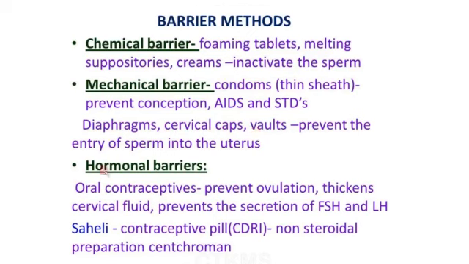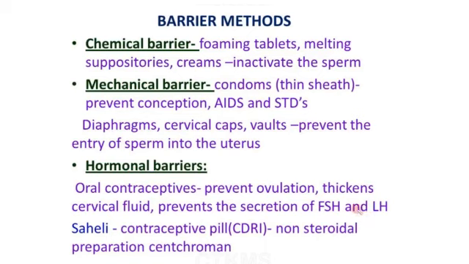Next one is hormonal barriers: oral contraceptives, that is pills. Pills means tablets, which are used for preventing ovulation. The important function of these contraceptives is that they prevent ovulation and thicken the cervical fluid so that it prevents the entry of sperm. They also prevent the secretion of FSH and LH, because these are very important for menstruation. So this hormone prevents the secretion of FSH and LH.